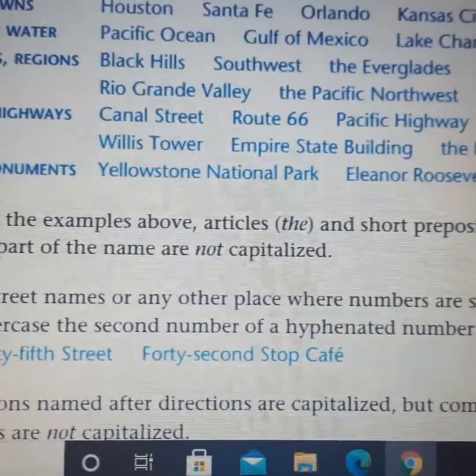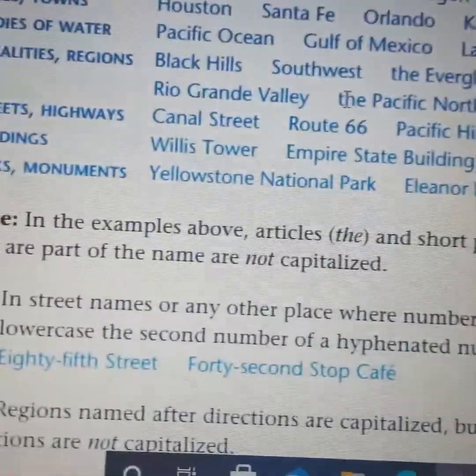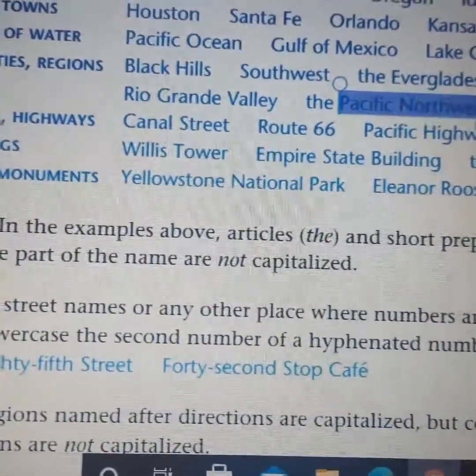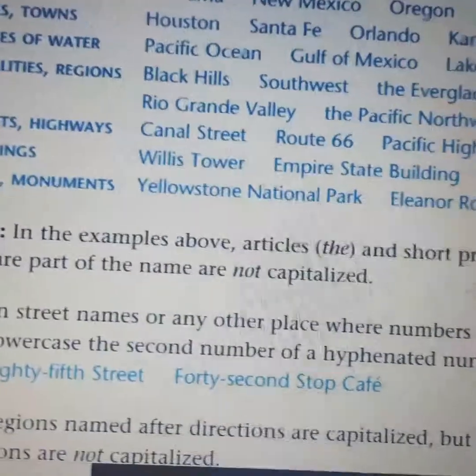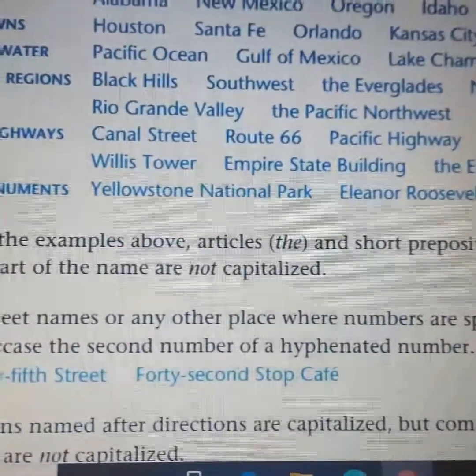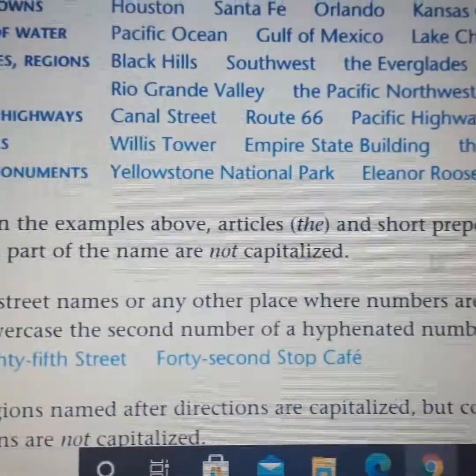Pay attention that the word the has to be a small letter. But when you want to write the name of the place itself, you have to use capital letters. Remember the article the and the preposition of.